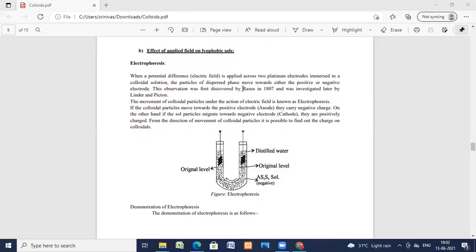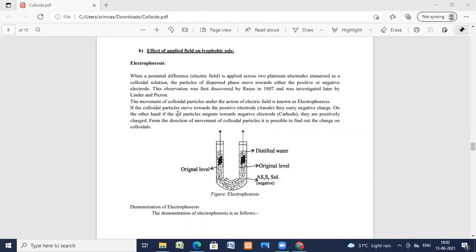This observation was first made by Reuss in 1807 and was investigated later by Linder and Picton. The movement of colloidal particles under the action of an electric field is called electrophoresis.